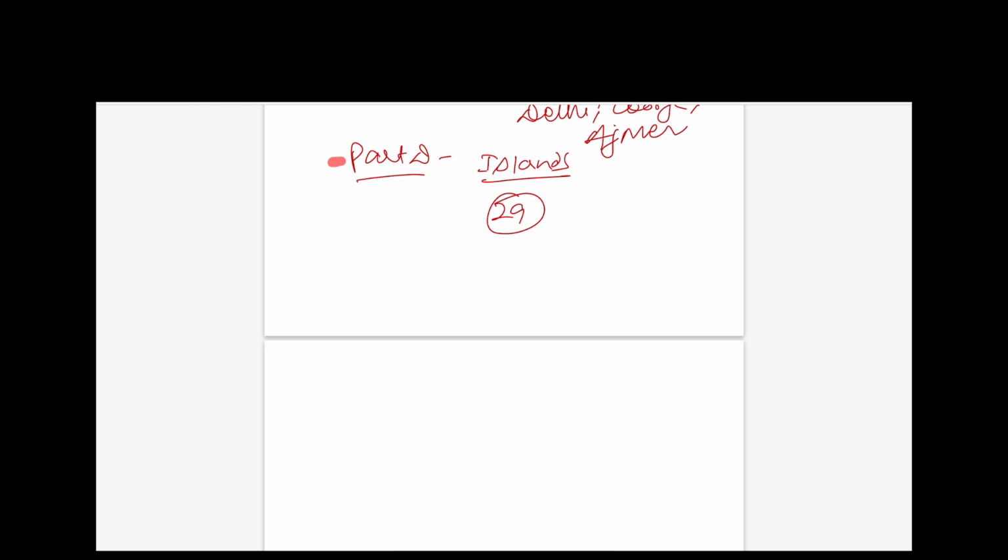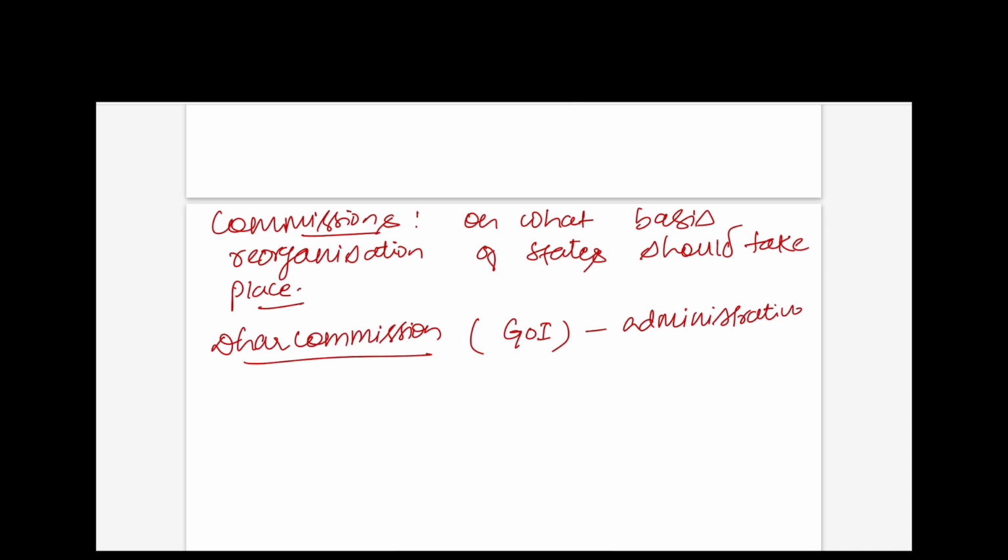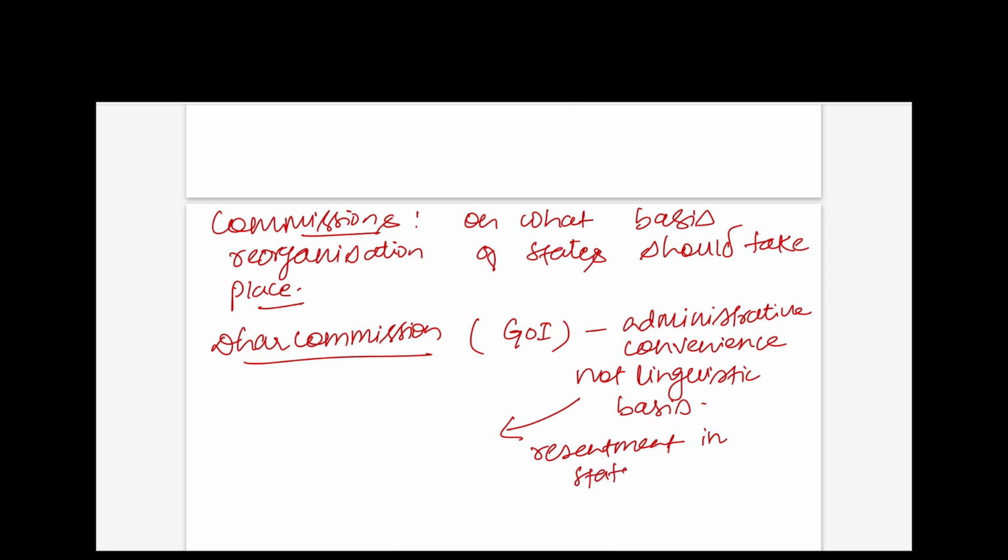Congress decided to organize on the basis of language before the constitution was enacted. Commissions were set up to find out on what basis the organization of states should take place. First was the Dhar Commission, appointed by the Government of India. The Dhar Commission recommended that it should be administrative convenience, not linguistic basis. After this recommendation, there was resentment in the southern states.